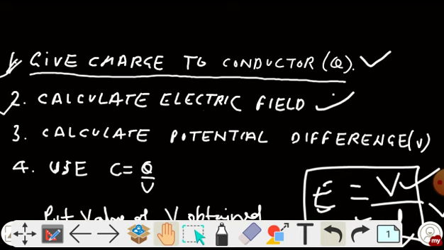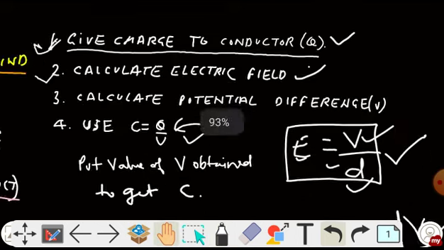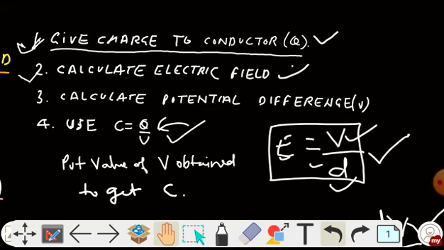Now, after calculating V, put the value of V obtained in this formula and get the final expression of C. So see, the whole procedure for the calculation of capacitance is so simple. Give the charge to the capacitor and find out V. Put the value of V in this expression and get the capacitance of that conductor. Very simple procedure it is. You can easily find out the capacitance of any capacitor using this procedure. Let me explain this with the help of an example.